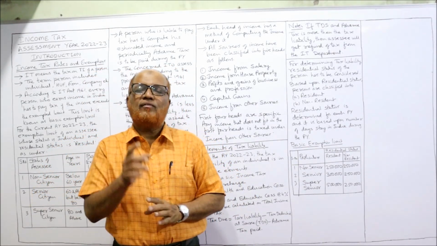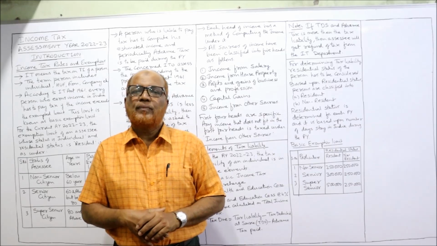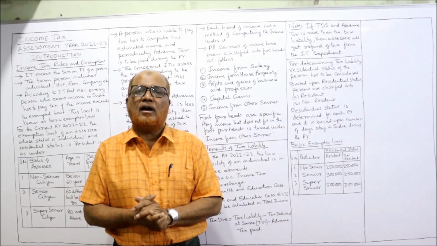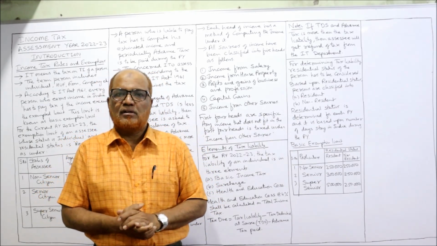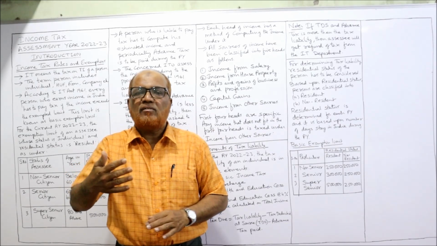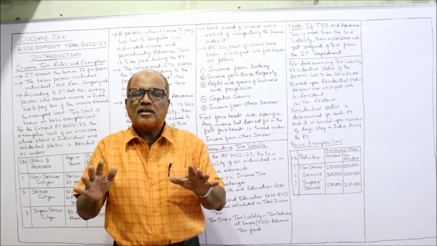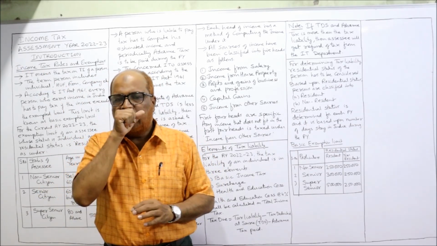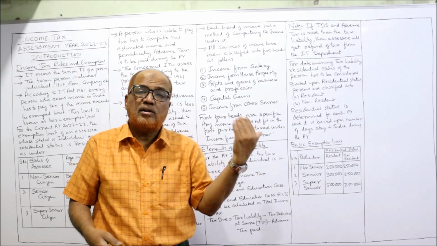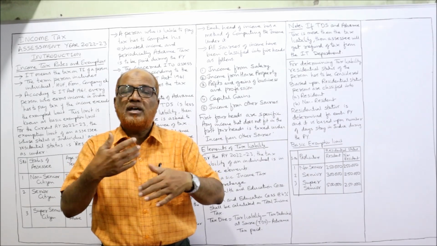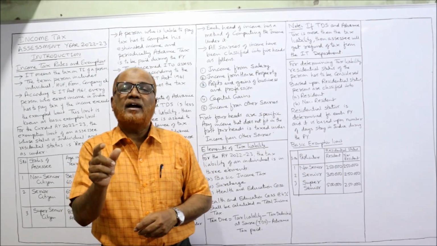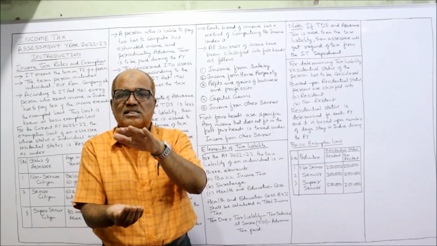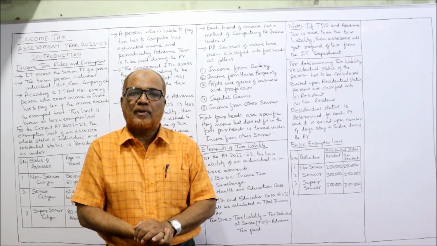The residential status of an individual depends on how many days the person stays on the land of India during the previous year. So every previous year we have to determine the residential status. It is not necessary that once a person is a resident, he will always be a resident. In one year he may be resident, in another year he may be non-resident. So the residential status may change from year to year. We have to find out the residential status during the current previous year by seeing how many days he stayed on the land of India.